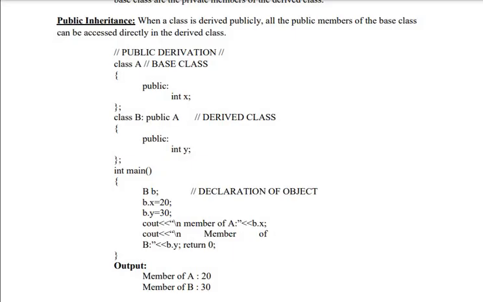So what is the advantage of inheritance? The member data and the member functions of any base class can be used in derived class. So I am accessing x using the derived class object. b dot x is equal to 20, b dot y is equal to 30. It's public derivation. This is single inheritance. One class is created from another class. One base class and one derived class is called single inheritance.